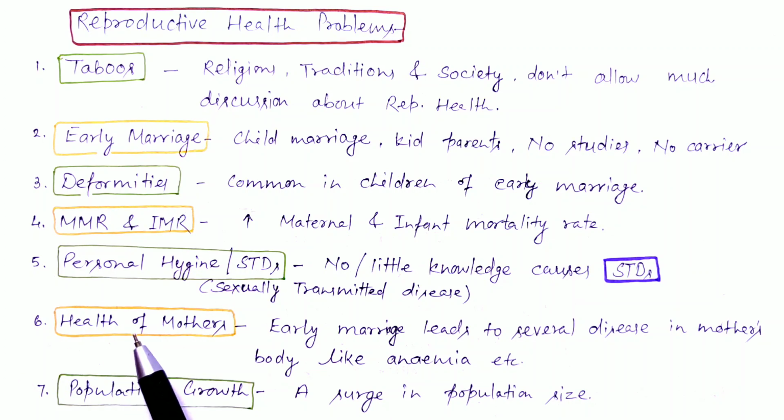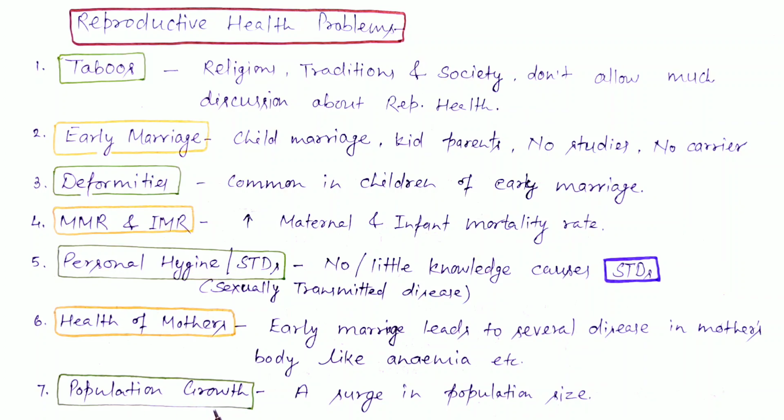Sixth is the health of the mother. Early marriages also lead to several diseases in mothers. There may be conditions like anemia or other sex related disorders that we will discuss in the next coming lectures.